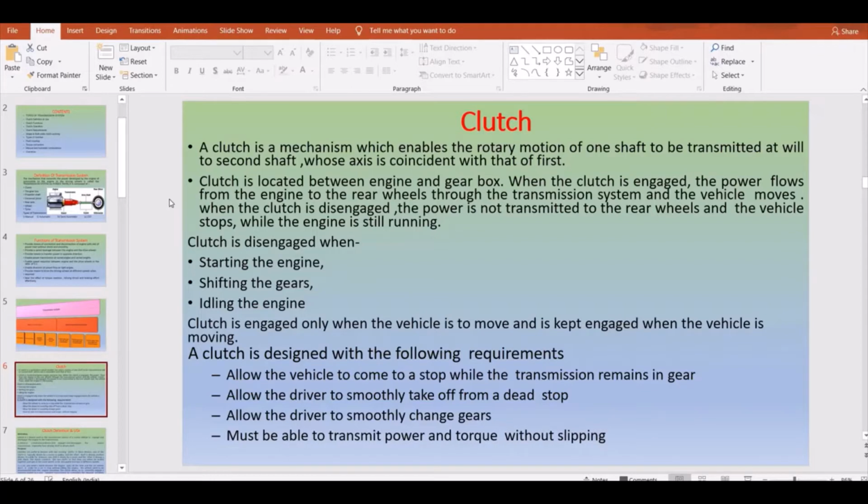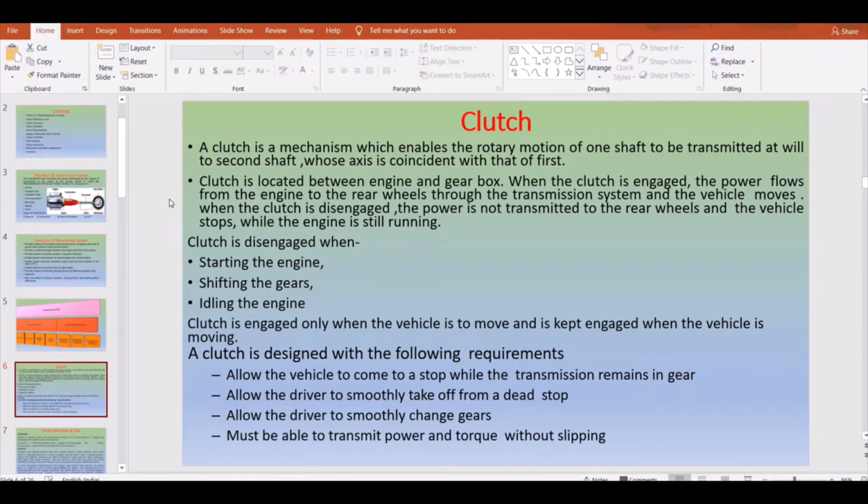Okay, next, what is the location of the clutch? The clutch is located between your engine and the gearbox. In between, you have your engagement and disengagement with the help of this clutch. When the clutch is engaged, the power present in the engine flows from the engine onto your rear wheels. If it is disengaged, then the power is not transmitted.